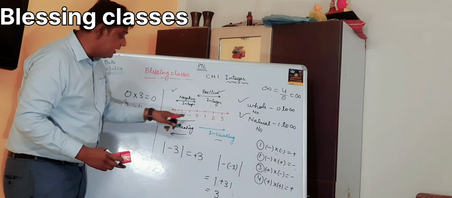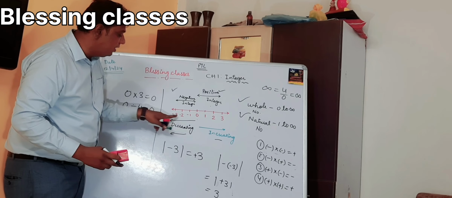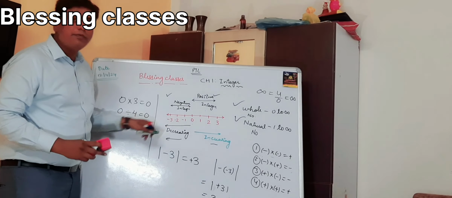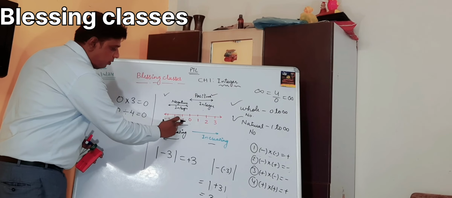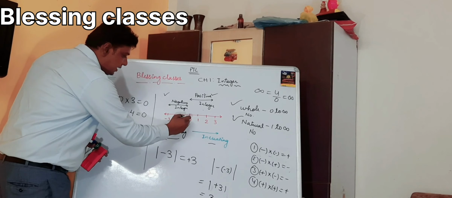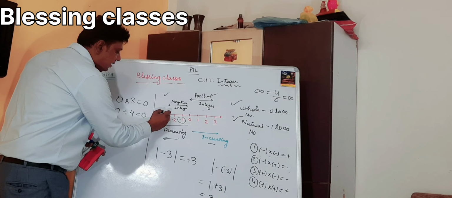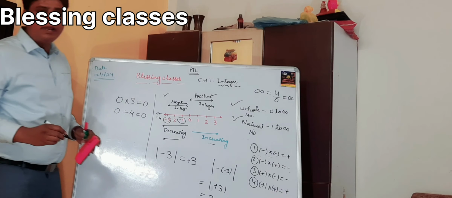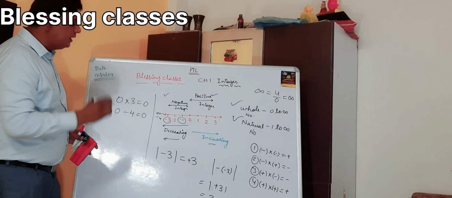In the negative numbers we have to look at this: -1 is greater than -2, and if we compare -2 and -3, -2 is greater than -3. This is a very important and crucial thing. Remember, in the minus signs, the smaller number is greater than the bigger number. Here -1 is greater than -2. If we consider -3 and -4, then -3 will be greater than -4. So these are the important things we have to learn.